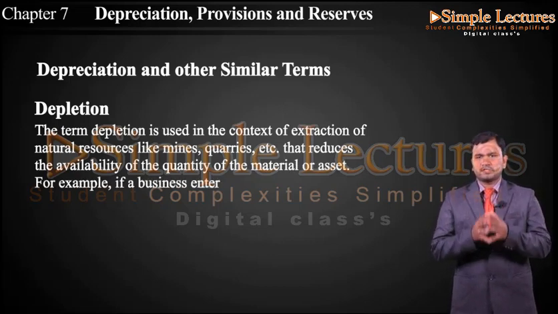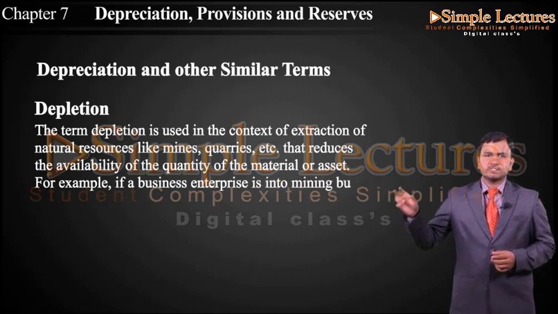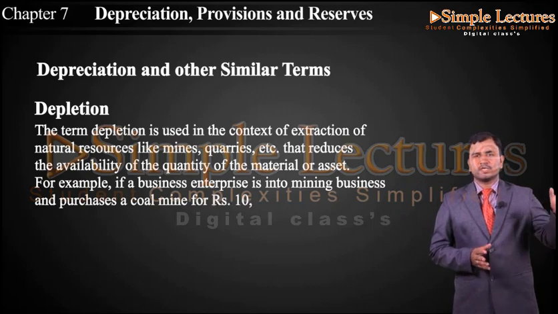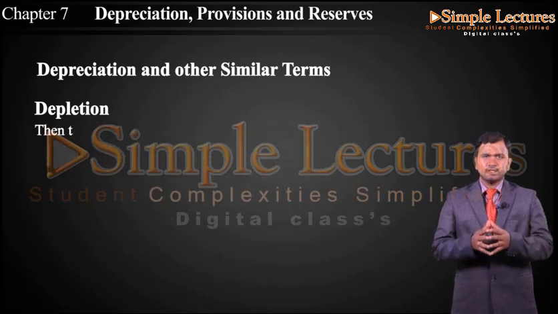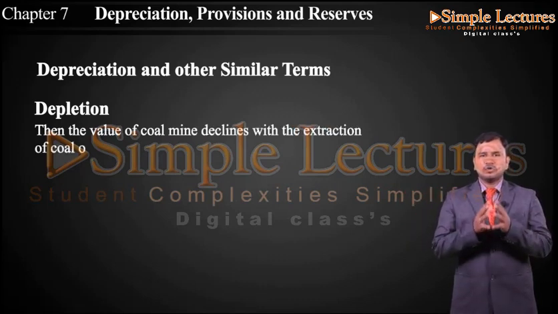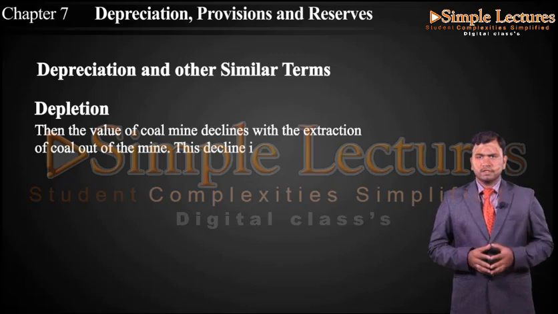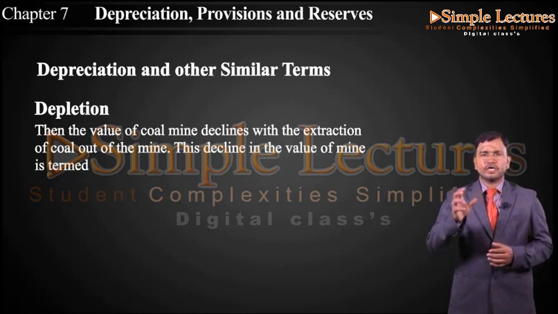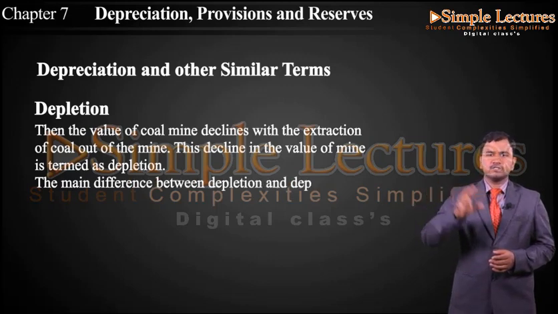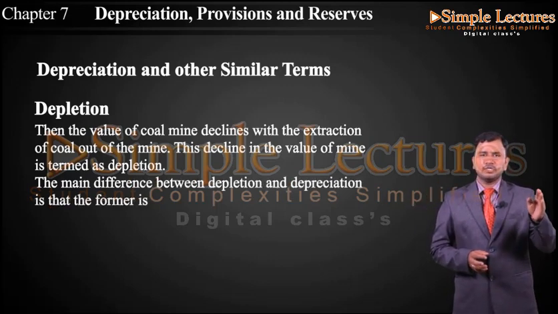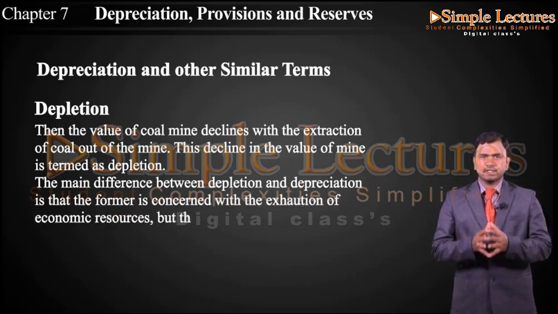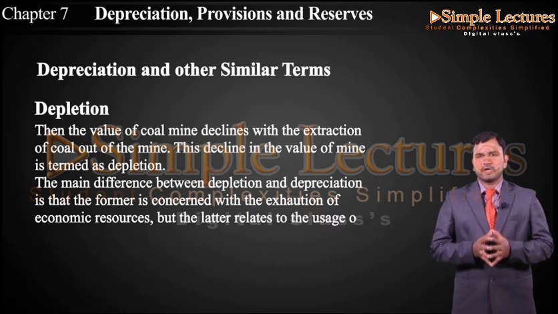For example, if a business enterprise is into the mining business and purchased a coal mine for rupees 10 lakh, then the value of the coal mine declines with the extraction of coal out of the mine. This decline in the value of the mine is termed depletion. The main difference between depletion and depreciation is that the former is concerned with the extraction of economic resources, but the latter relates to the usage of an asset.